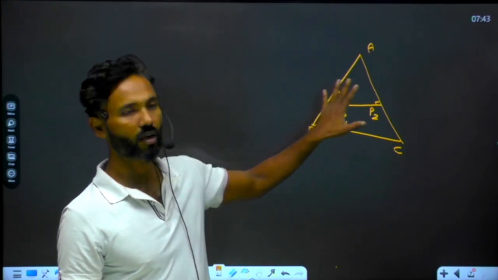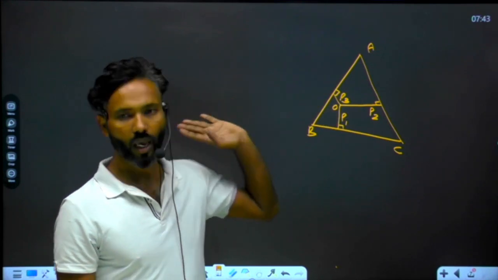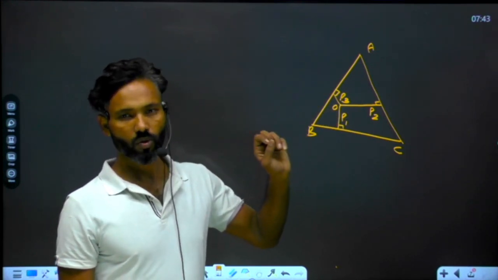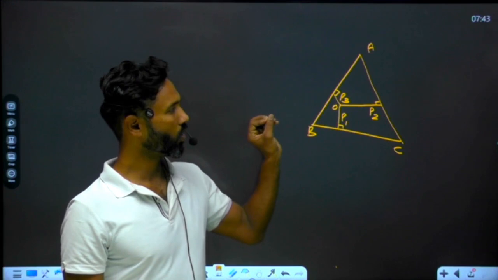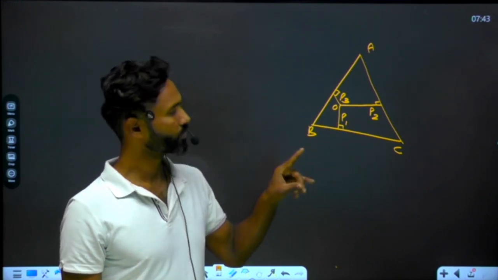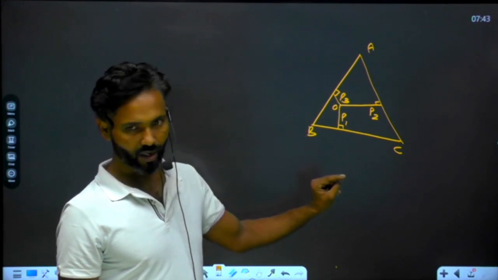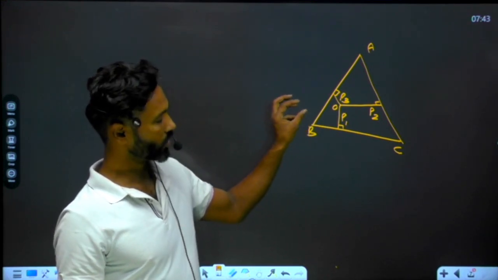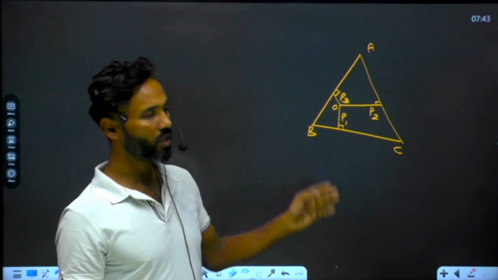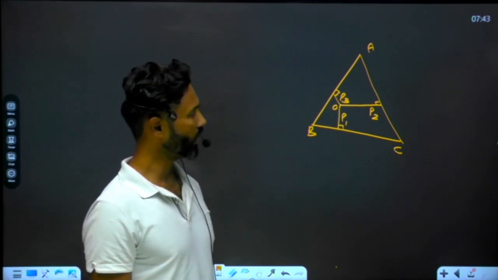It can be anywhere inside the triangle, and this triangle is equilateral only. This concept is applicable only on an equilateral triangle. Understand? And O is a point inside the triangle, and three perpendiculars are dropped on each of the sides.